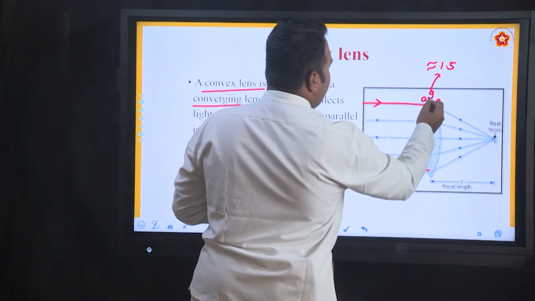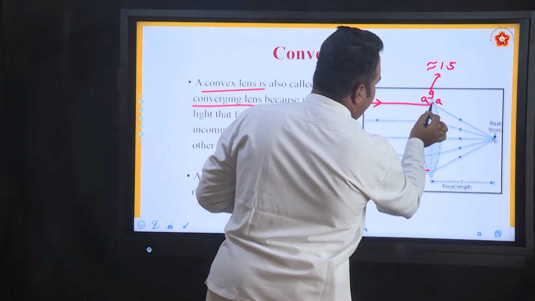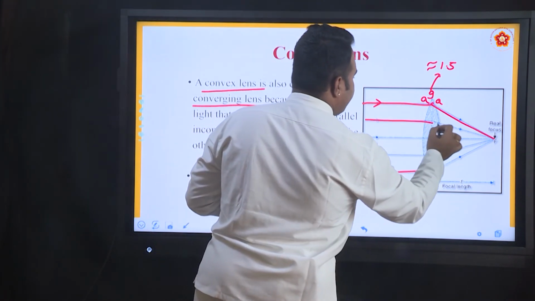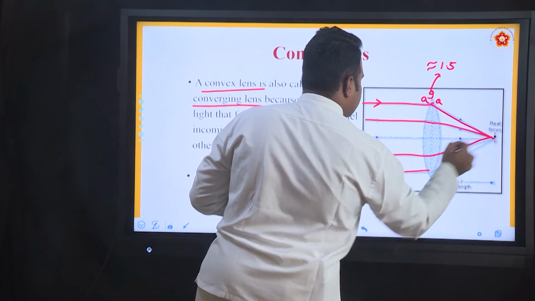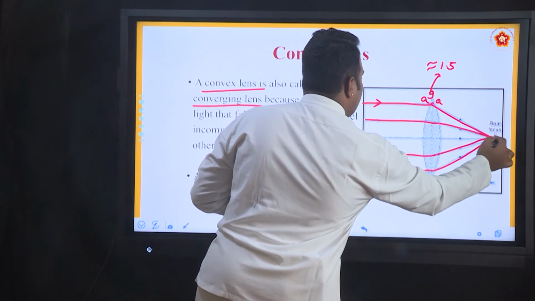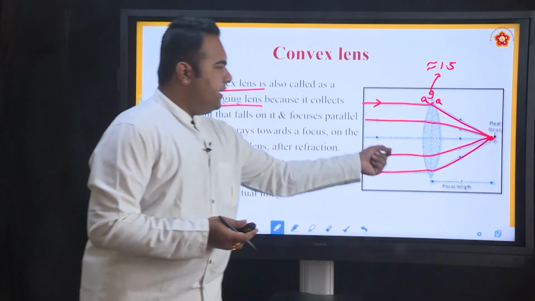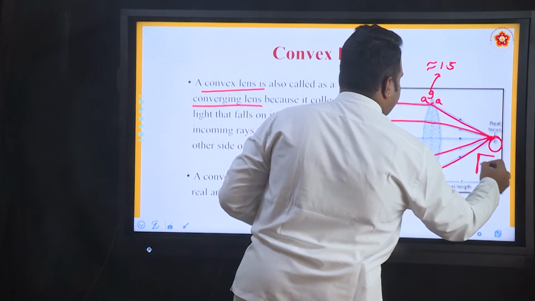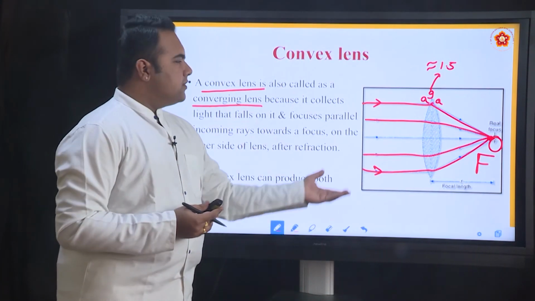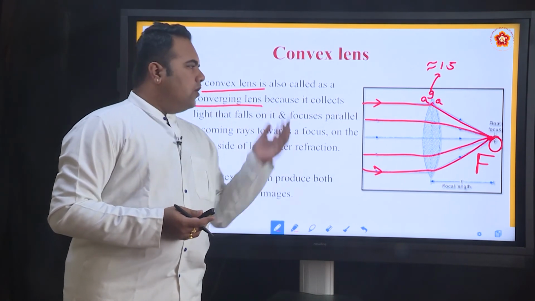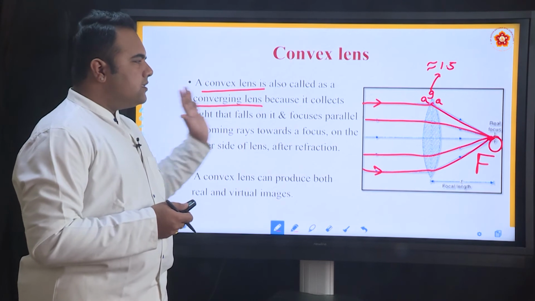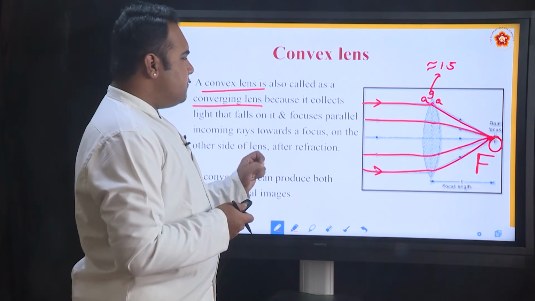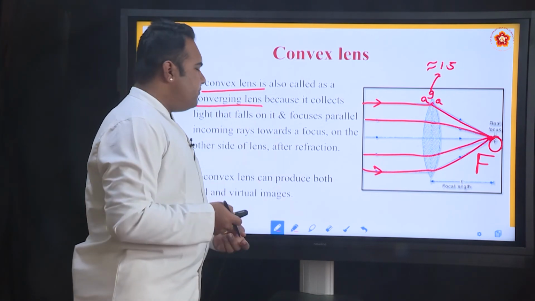So from air to glass and then to air, the light ray travels and it converges. Another ray of light converges to the same point, and so do all the others. Whichever point they meet at exactly, that particular point is called the principal focus, capital F. That point is called the principal focus of the lens. The same thing, if you relate it to what you have studied in the concave mirror, all rays of light after reflection from the concave mirror exactly converge or focus at one particular point, which is defined as the principal focus.